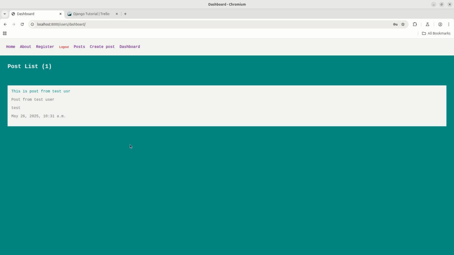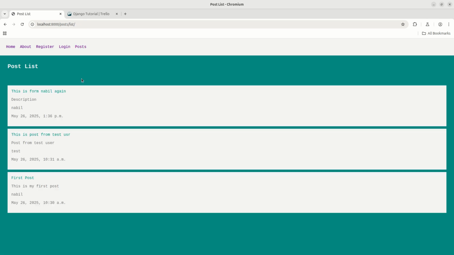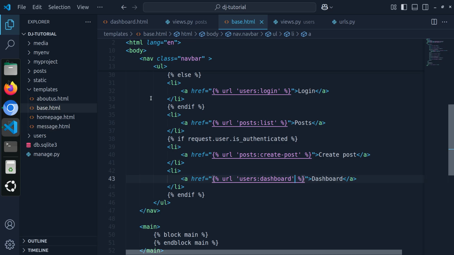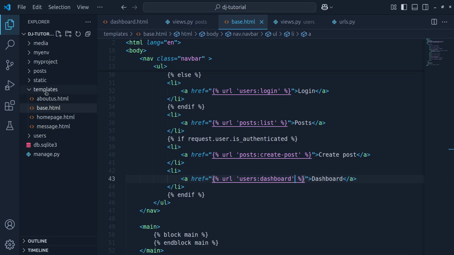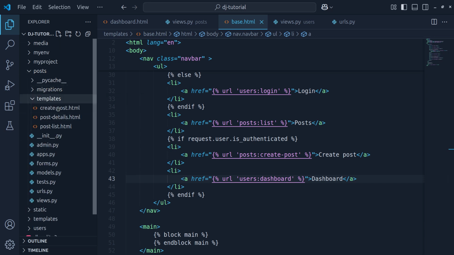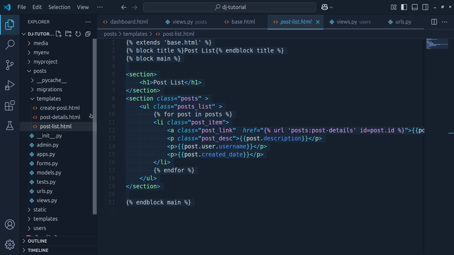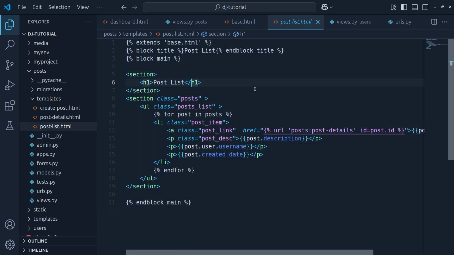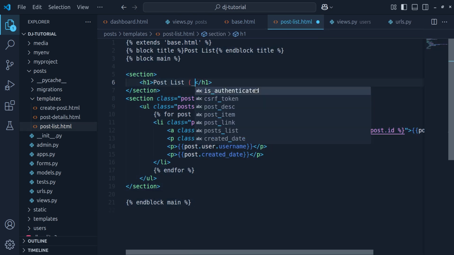Another thing that I am going to do is, if I log out again and come to this post list, you will see there is no count of the posts. So we'll do the same for the post_list.html. So let's get back to the posts and then templates, and we will go to the post list page and display the count here.